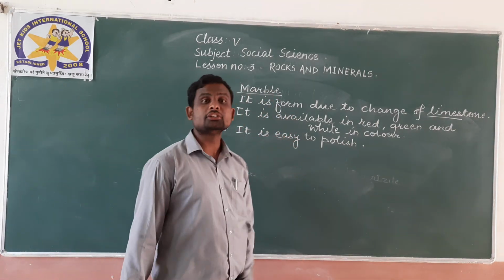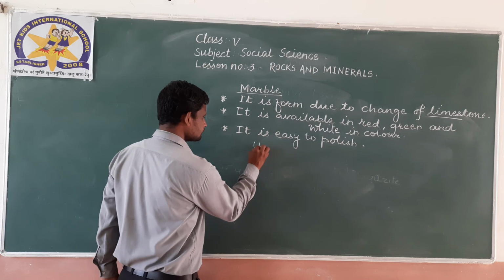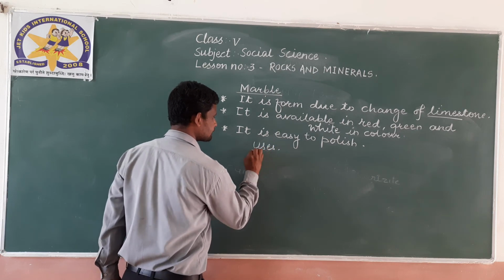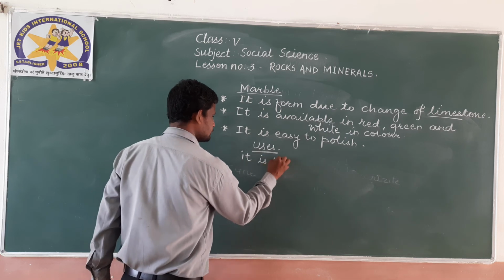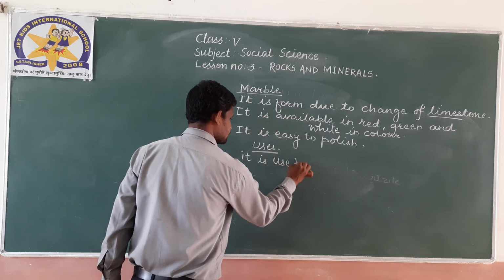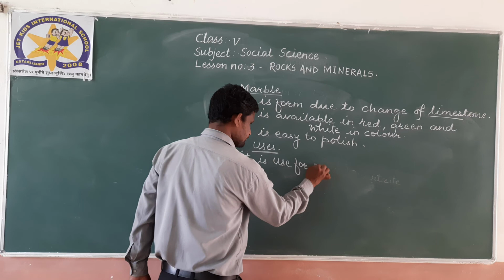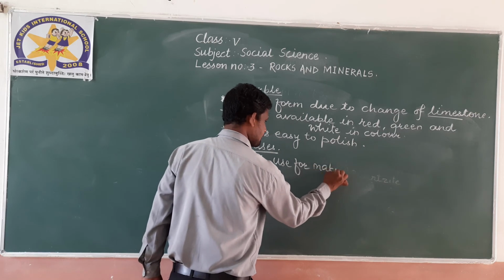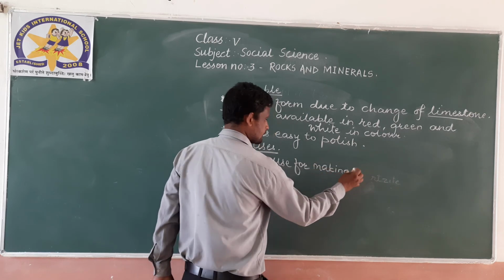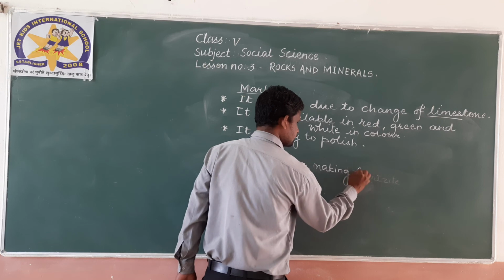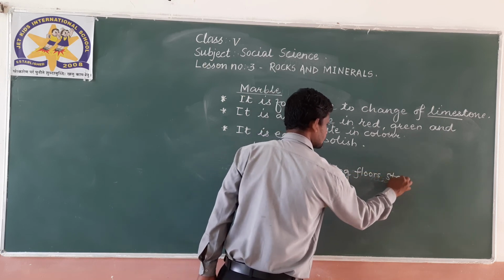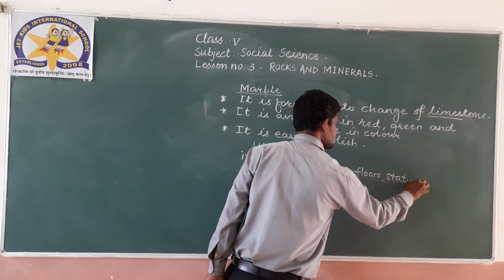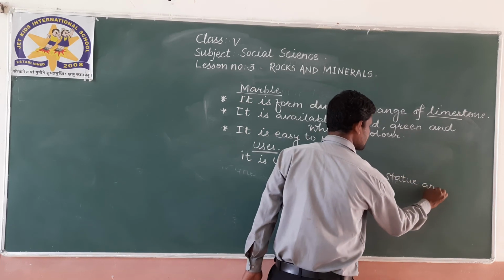Now we have to see the uses. It is used for making floors, statues and pillars.